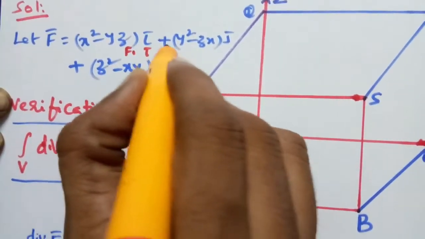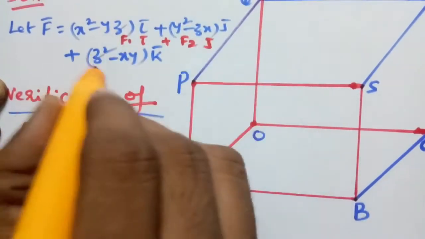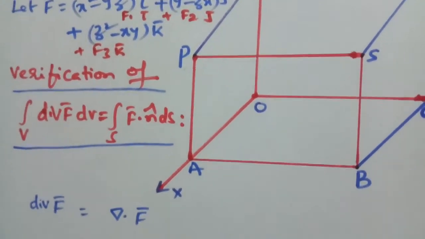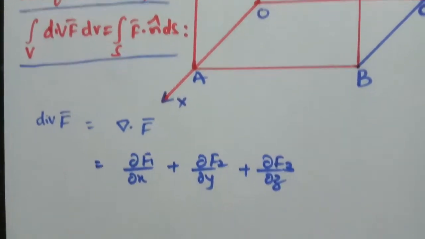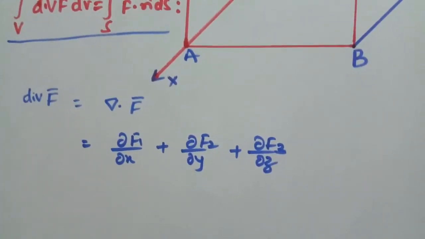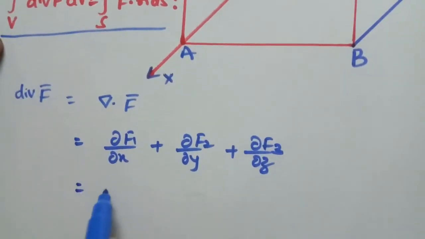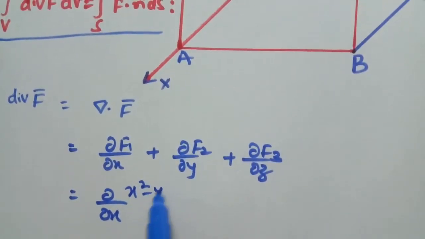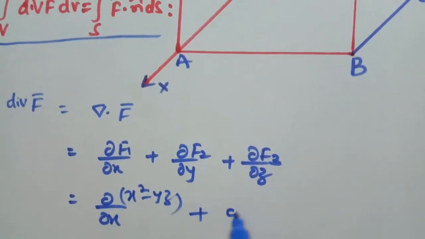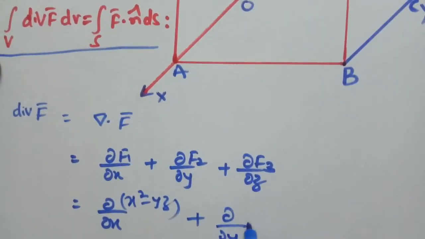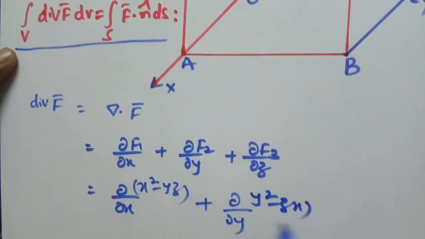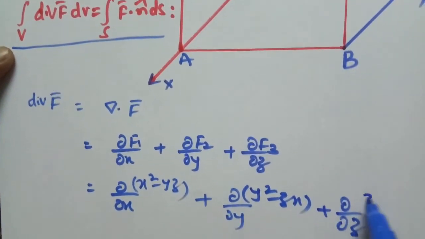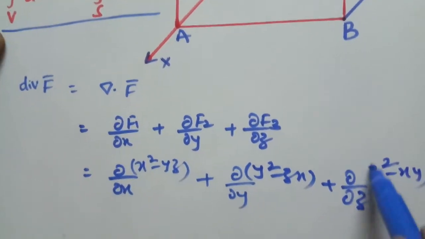Now substitute the values of f1, f2, f3: dou by dou x of x square minus yz, plus dou by dou y of y square minus zx, plus dou by dou z of z square minus xy.